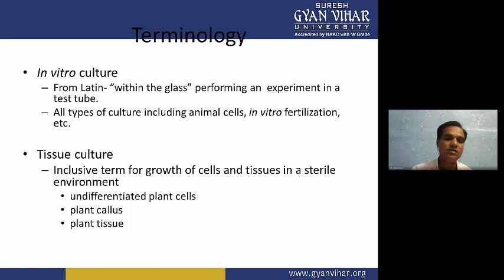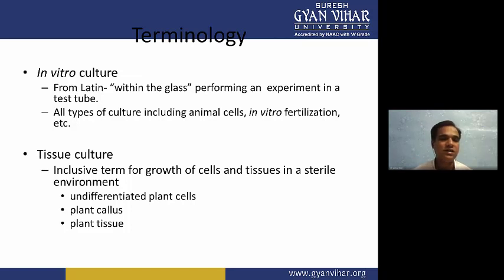And we do not do heating in the laminar flow when we are using plasticware. So all types of culture, including animal cell culture, when we are culturing inside the glassware, we call it in vitro culture.